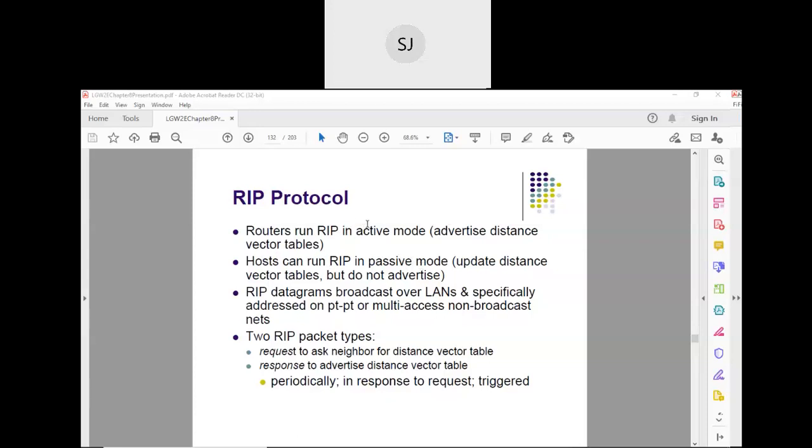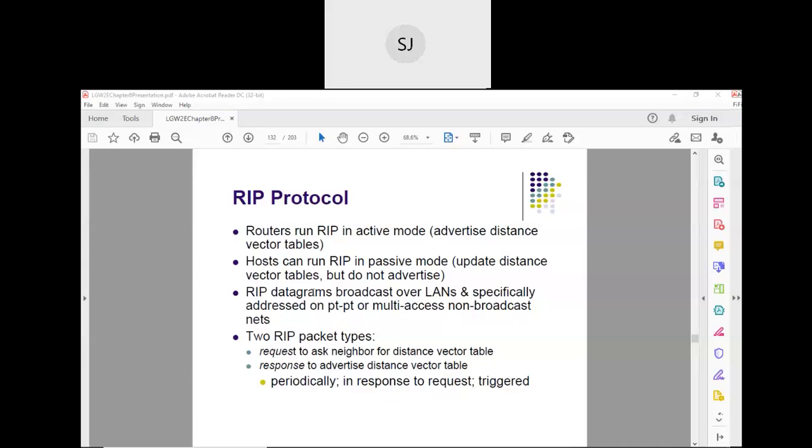But routers are the ones connected to multiple routers. They are in active mode because whenever there is an update, they have to prepare their routing information and advertise it. That is why they are in active mode.